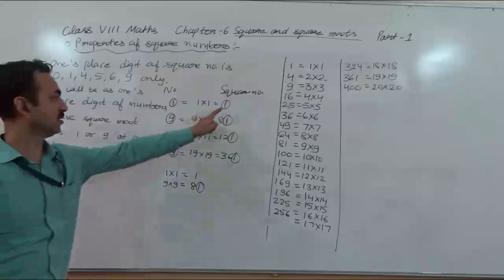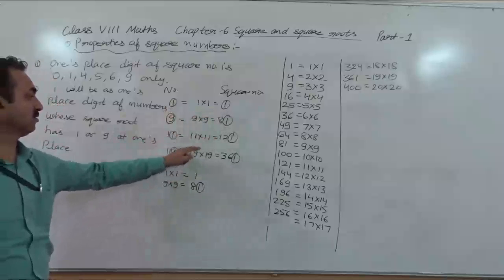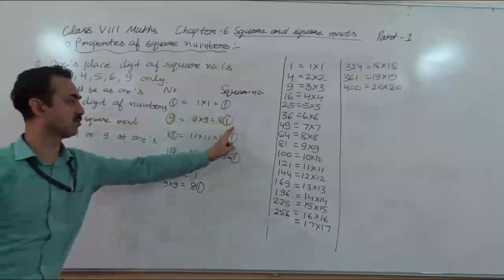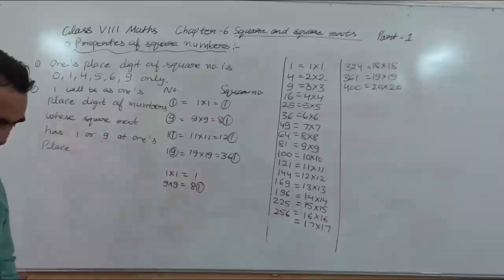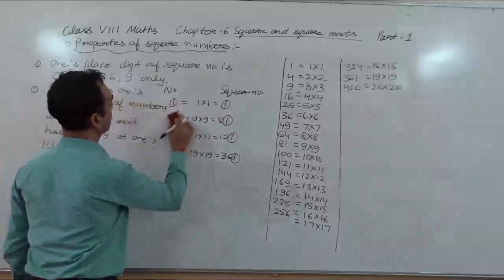The number whose square root has 1 or 9 at the ones place will contain 1 as its ones digit. So this is the second property. Now we understand the next property.